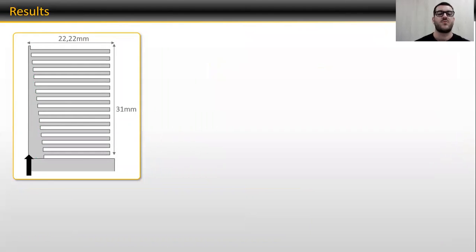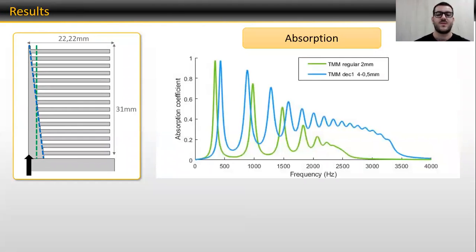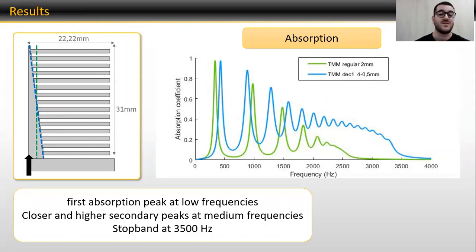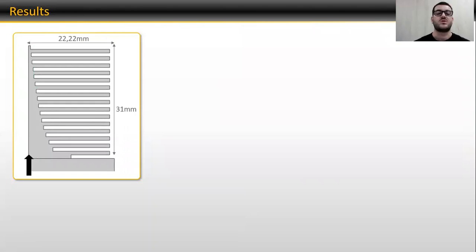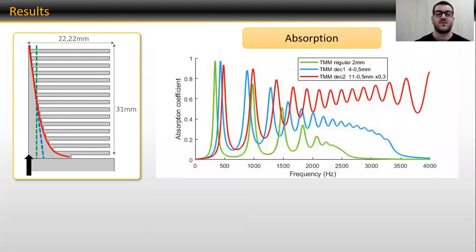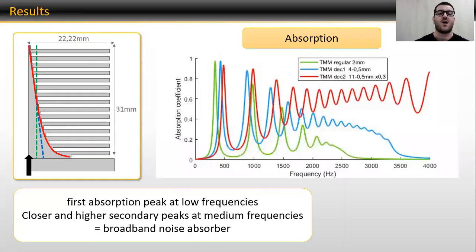The first profile presented is a linearly decreasing profile. We can see that the secondary absorption peaks are closer and higher. Also, the stop band is shifted to higher frequencies. The second profile is of higher order with wider bands. We can observe that the secondary peaks are higher and the band gap is even more shifted. We can consider this material as a broadband absorber.